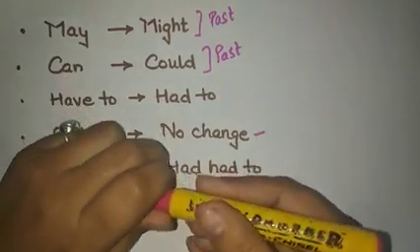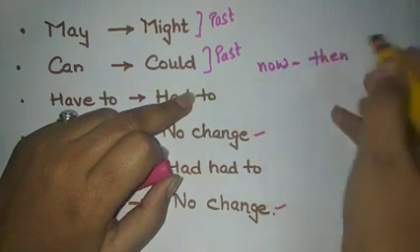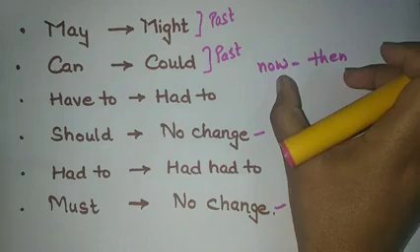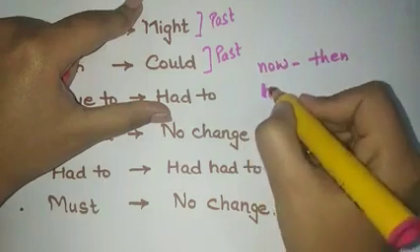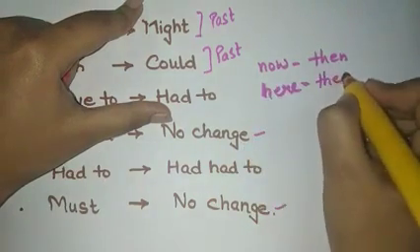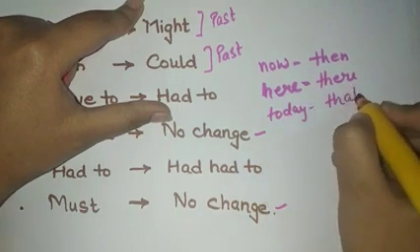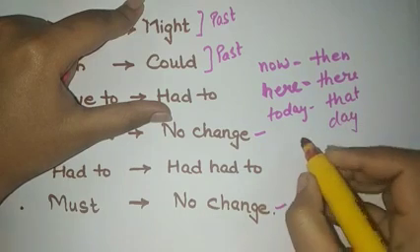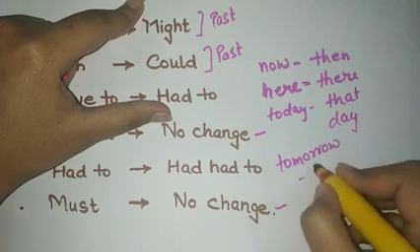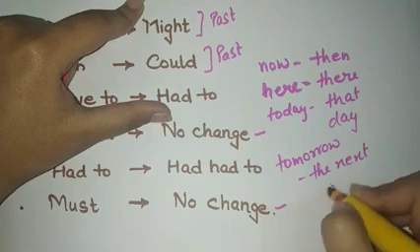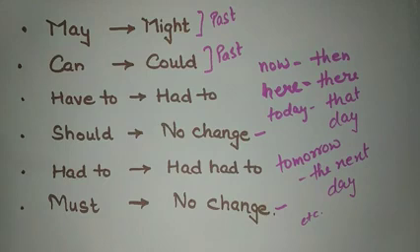Some other words can be changed as well. Now can get changed into then, because it can be an expression of place or an expression of time, and here will become there, and today will become that day, and tomorrow will become the next day, etc. So these are a few changes we can do in indirect speech.